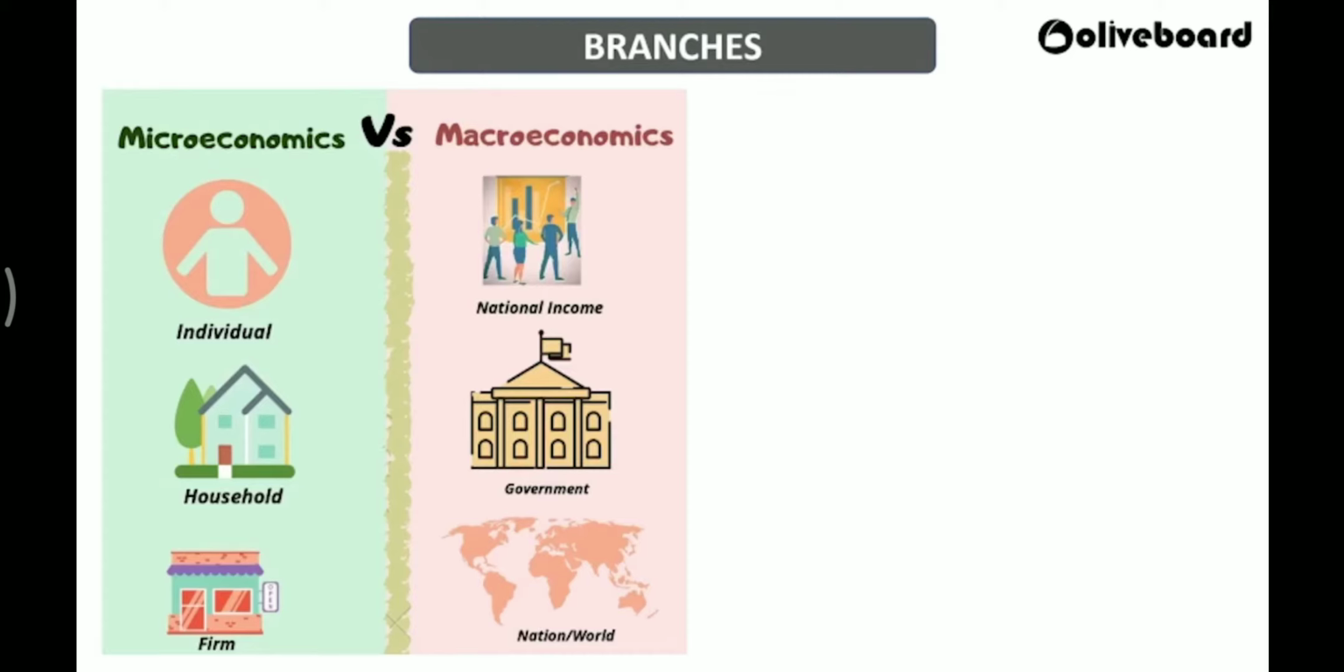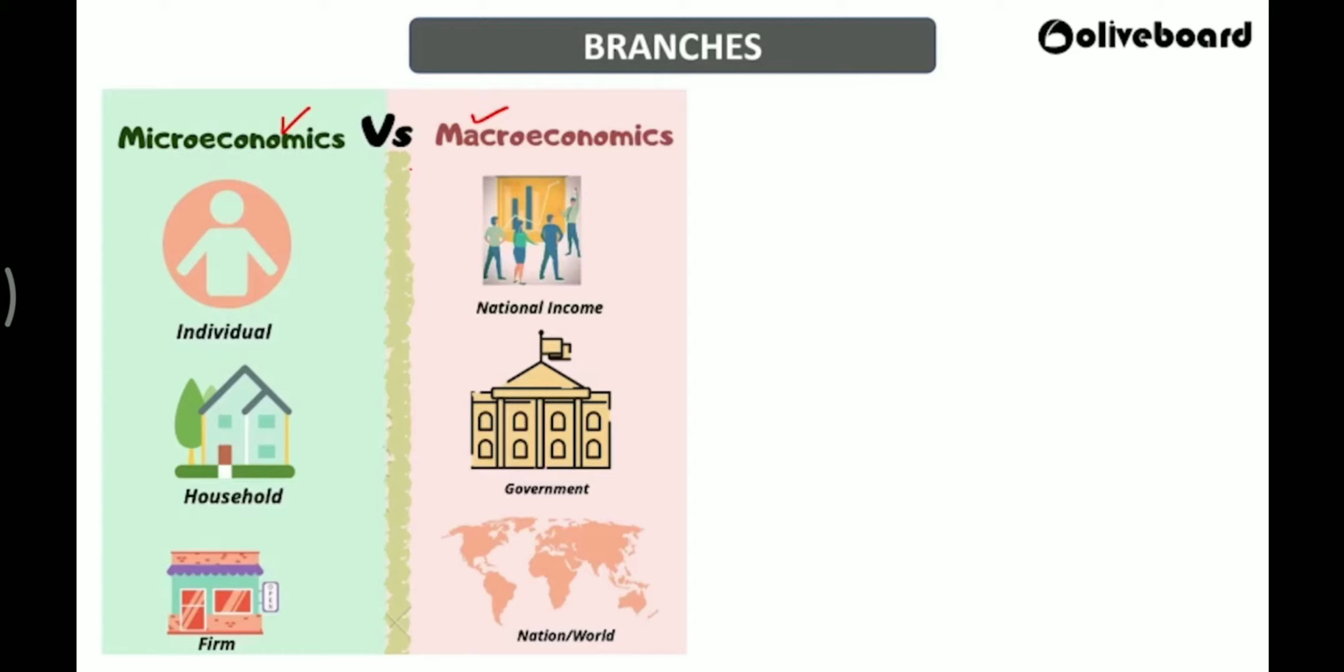Now we are moving on with branches of economics. So there are basically two branches. One is micro and the next one is macro. Micro versus macro. By the name itself you can judge. Micro means small, or individual, or a particular unit. Macro means as a nation. Macro means larger stuff. So macro means as a nation, as a globe, as an entire world.